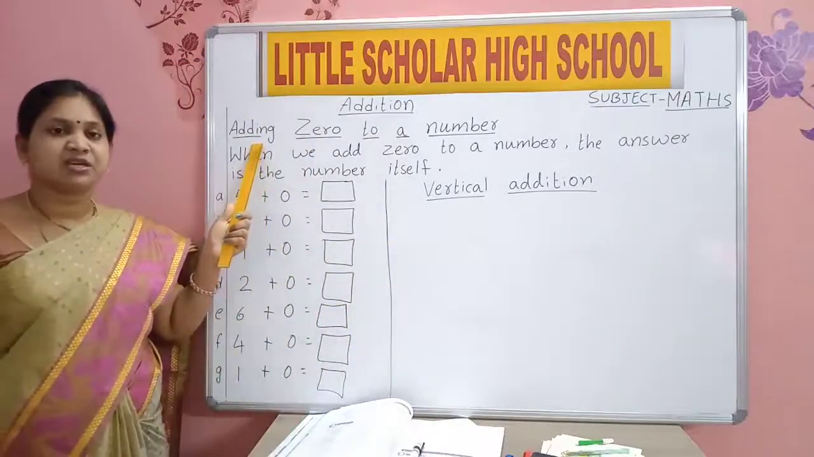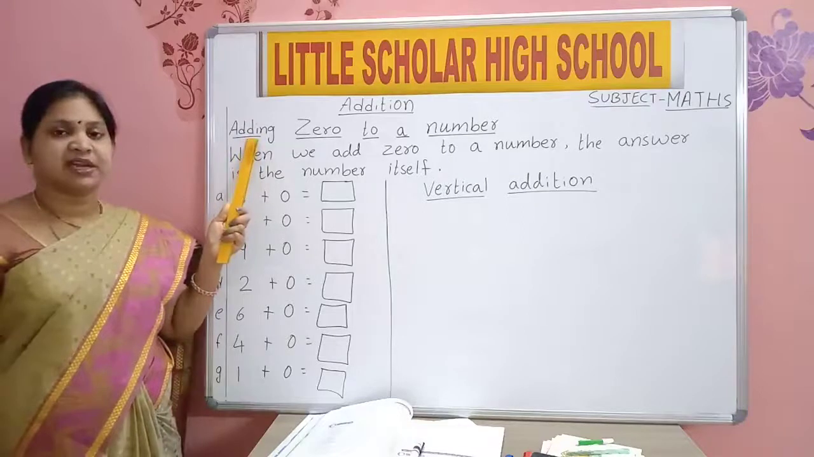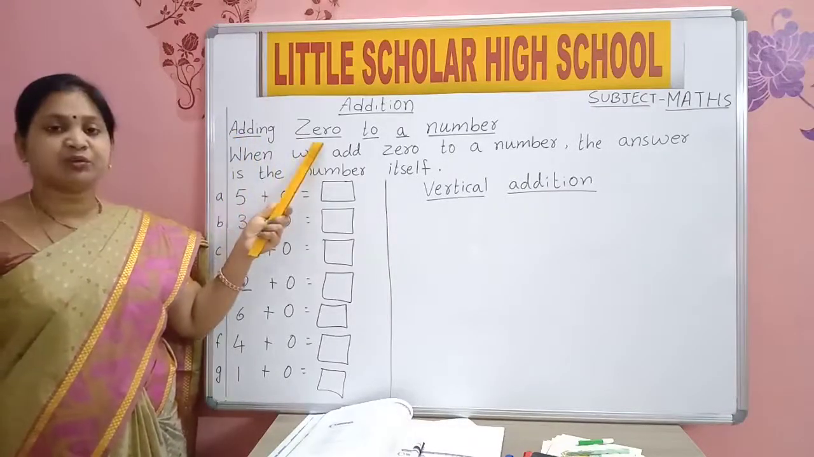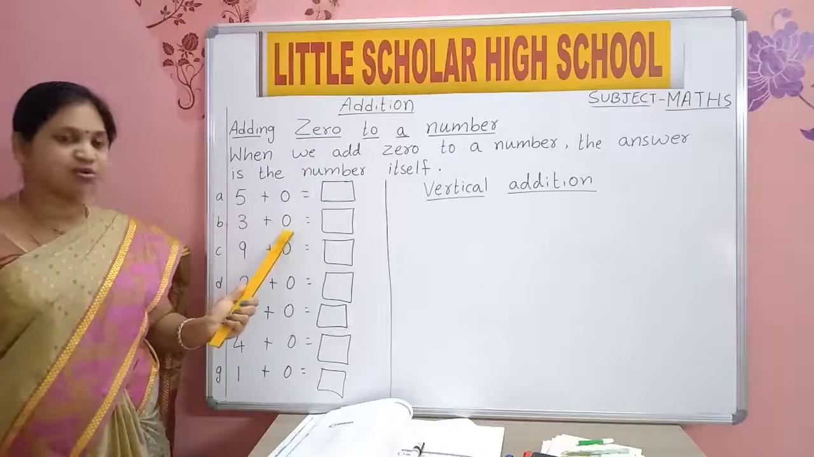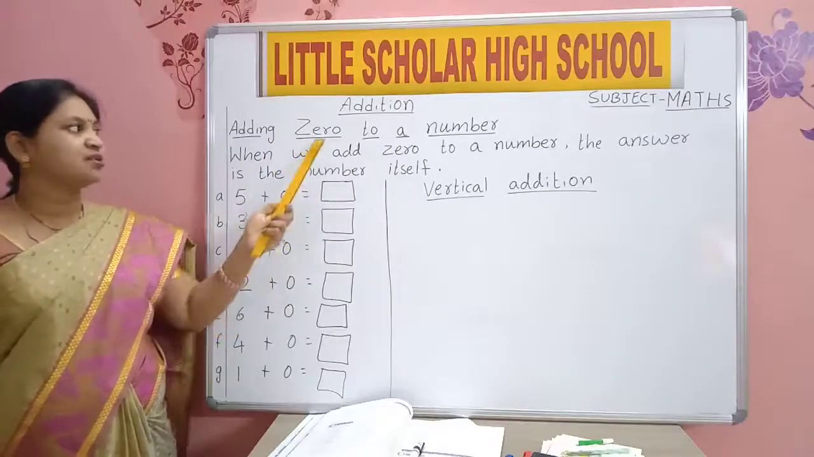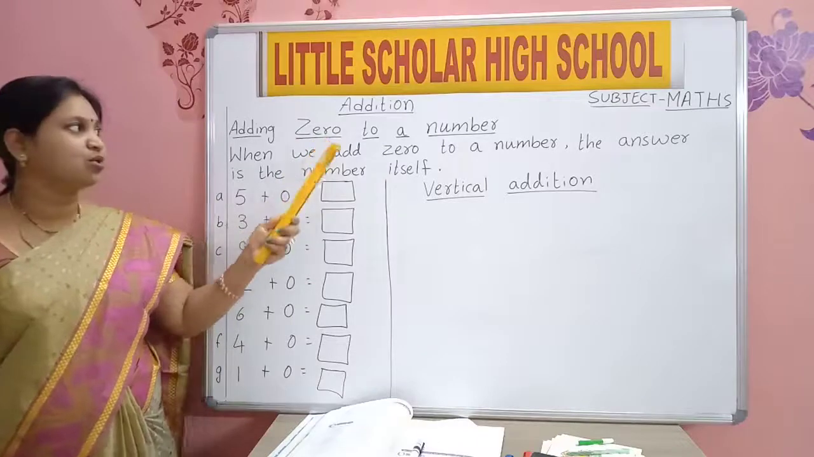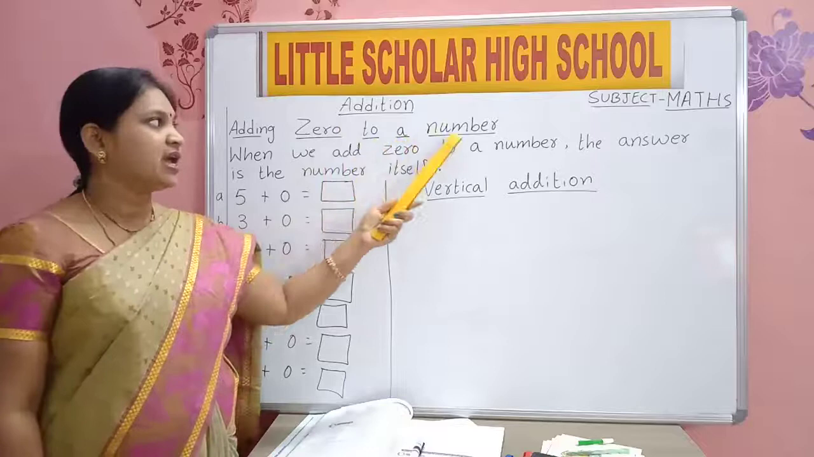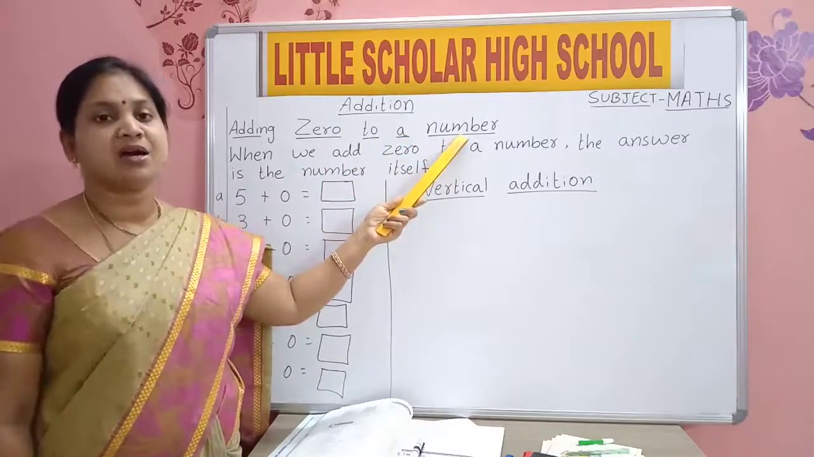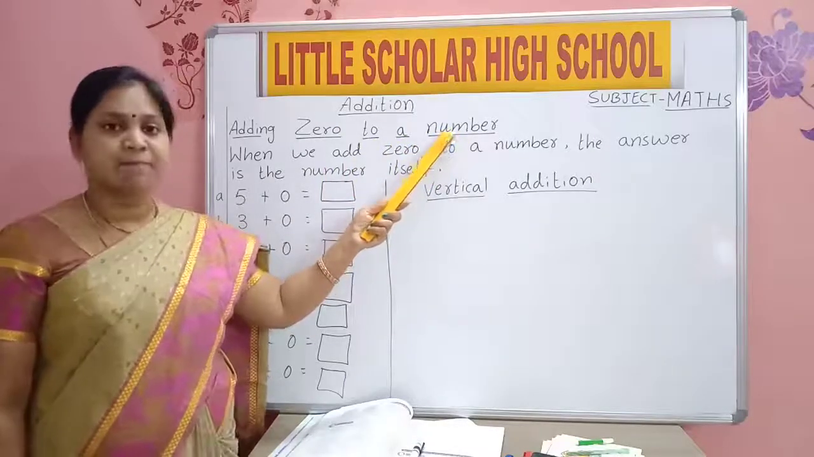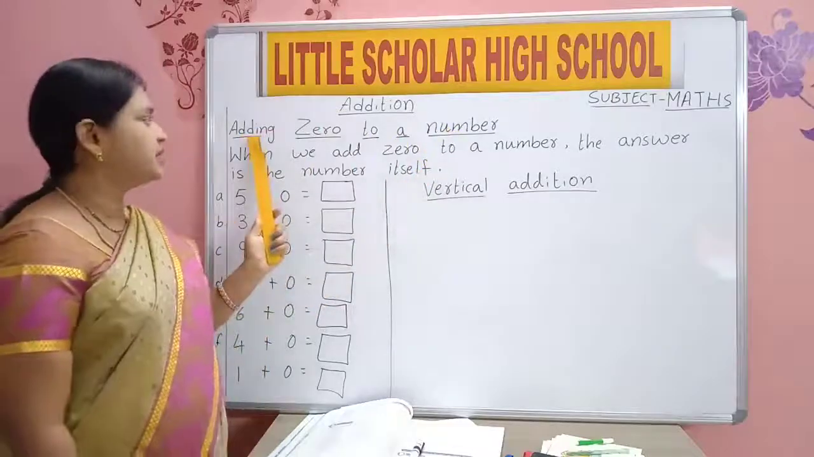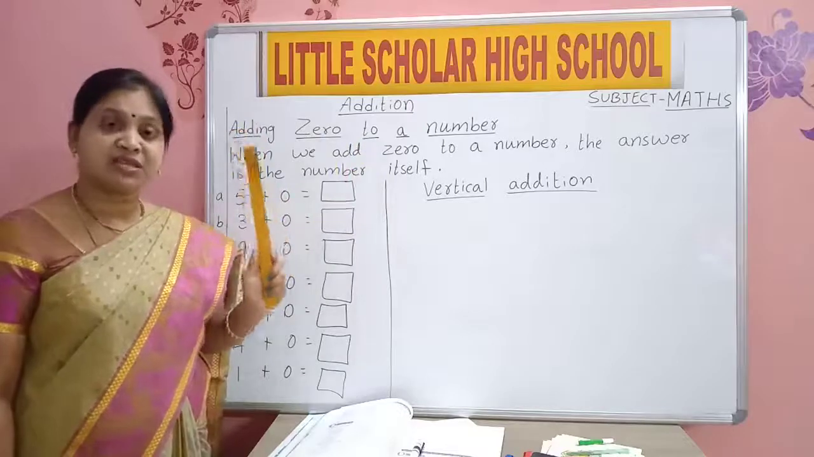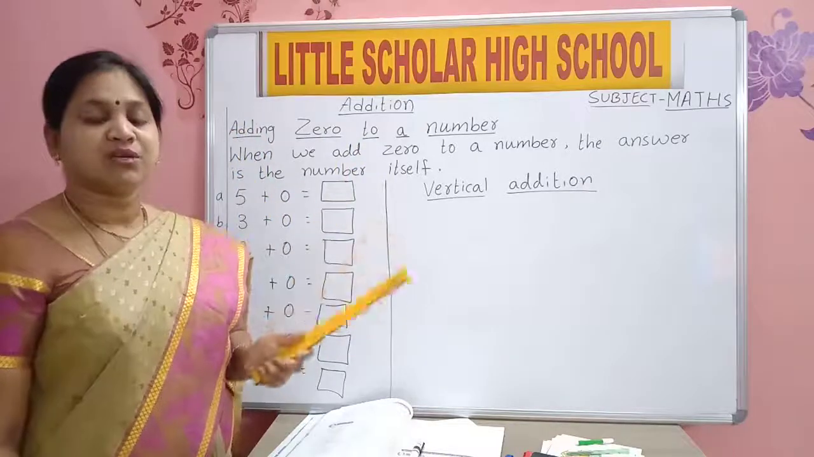Adding. Zero. This is zero, no? Zero. To. Number. Adding 0 to a number. When we add 0 to any number, what answer will we get?